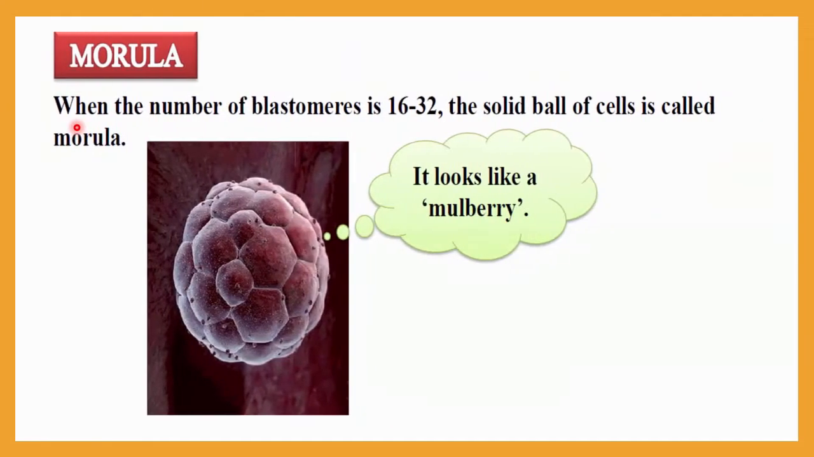So what is the morula stage? Morula is the stage when the number of blastomeres reaches 16 to 32 cells. Here you can see a solid ball-like structure. It will look like a mulberry. So such a structure is called morula.